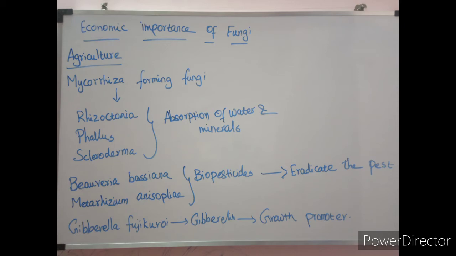Then gibberellin is produced by the fungus Gibberella fujikuroi. So it induces plant growth, helping to promote the growth of the plant. So these are the beneficial activities of fungi. We discussed agriculture, production of enzymes, production of organic acids, bakery and brewery industries, medicine and food. So these are the beneficial activities of fungi.